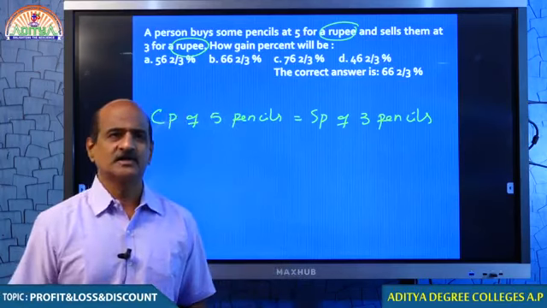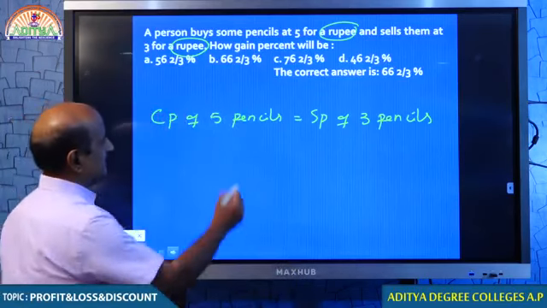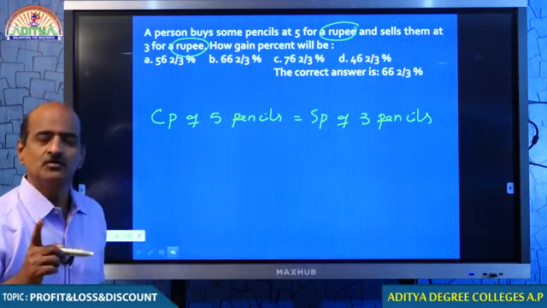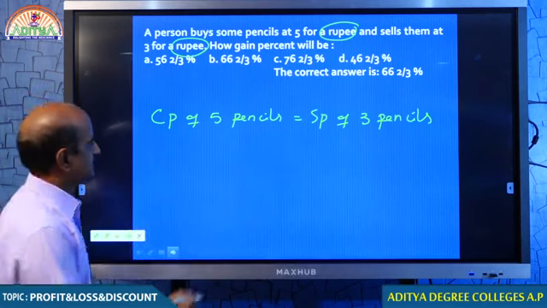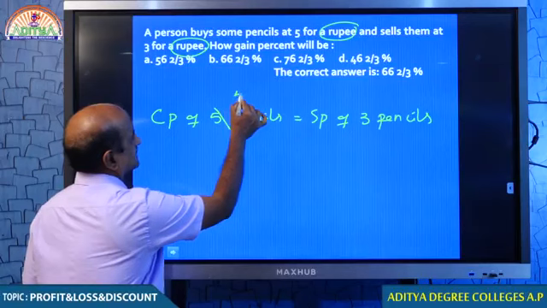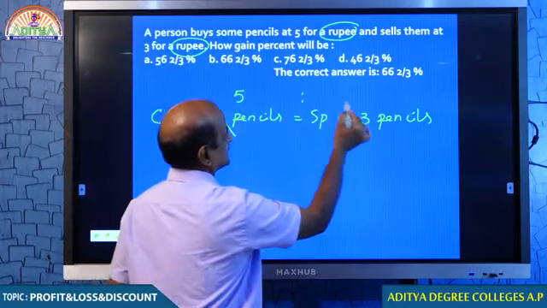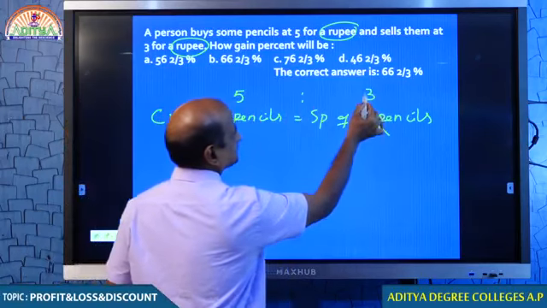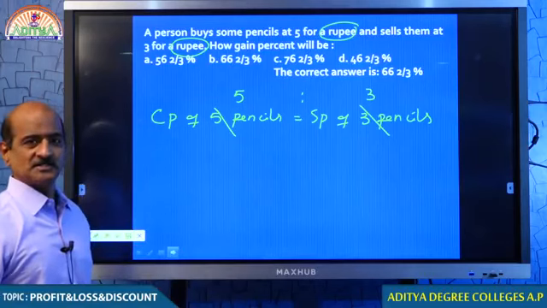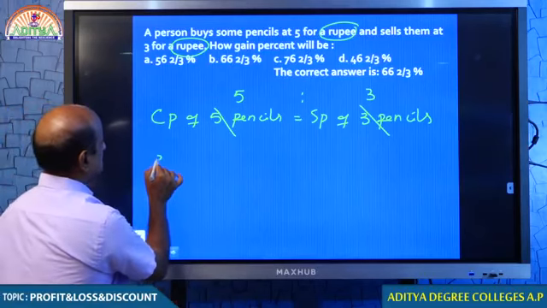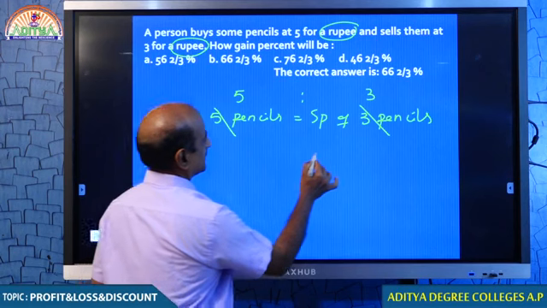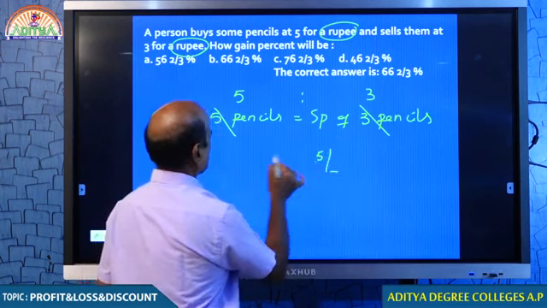Right? Now just look at that. So tell me, students, when this kind of question is given, do you remember the procedure of answering? The ratio of the pencils is 5:3. If the ratio is 5:3, prices will be in the ratio 3:5.